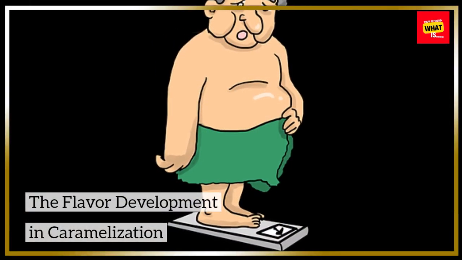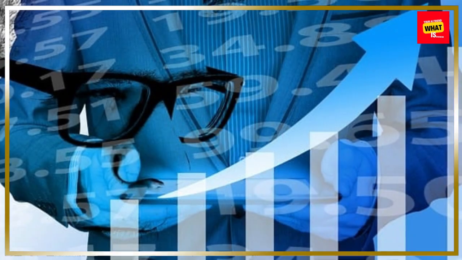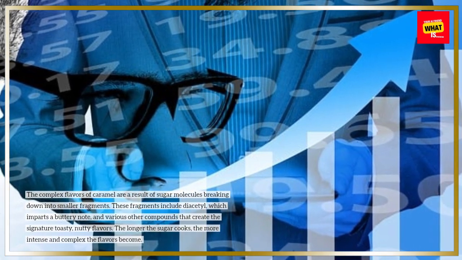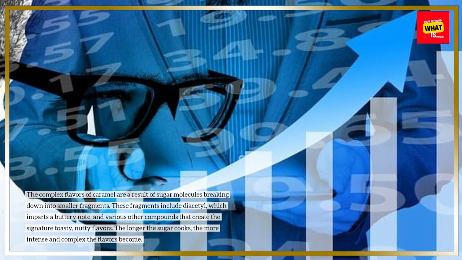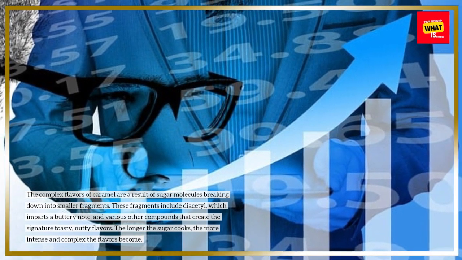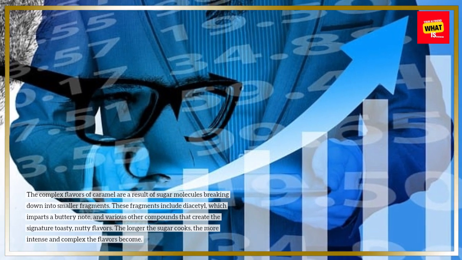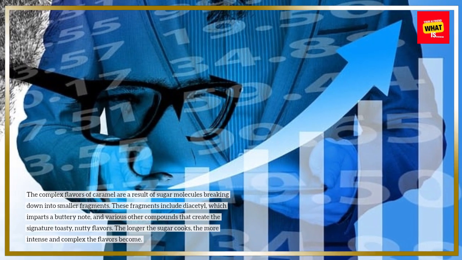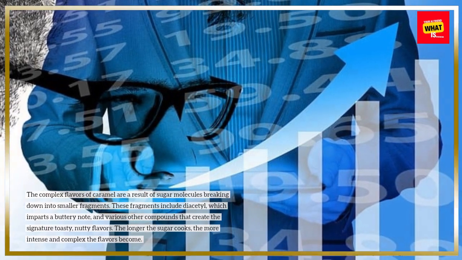The flavor development in caramelization. The complex flavors of caramel are a result of sugar molecules breaking down into smaller fragments. These fragments include diacetyl, which imparts a buttery note, and various other compounds that create the signature toasty, nutty flavors. The longer the sugar cooks, the more intense and complex the flavors become.